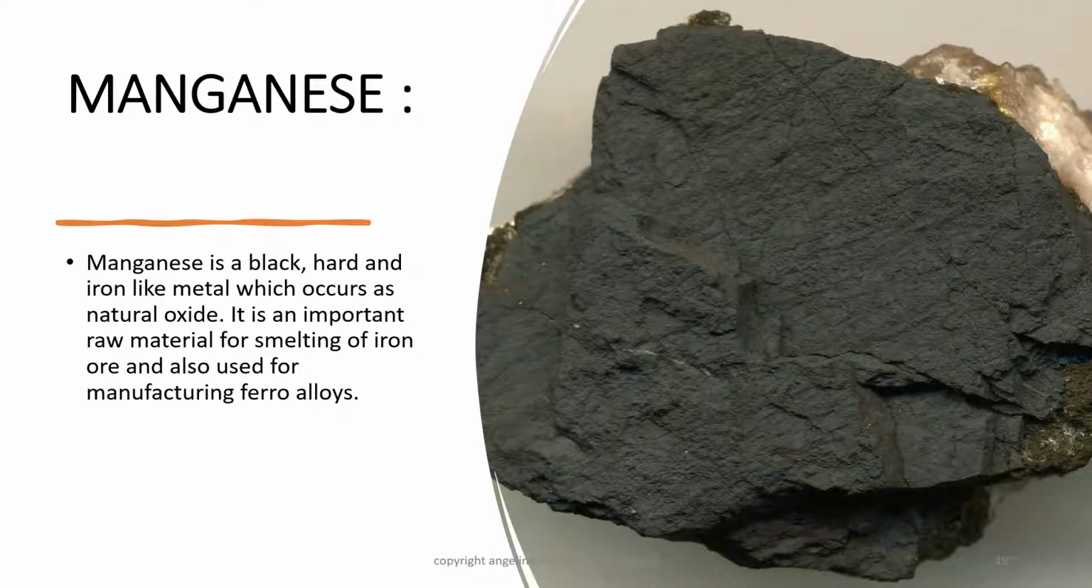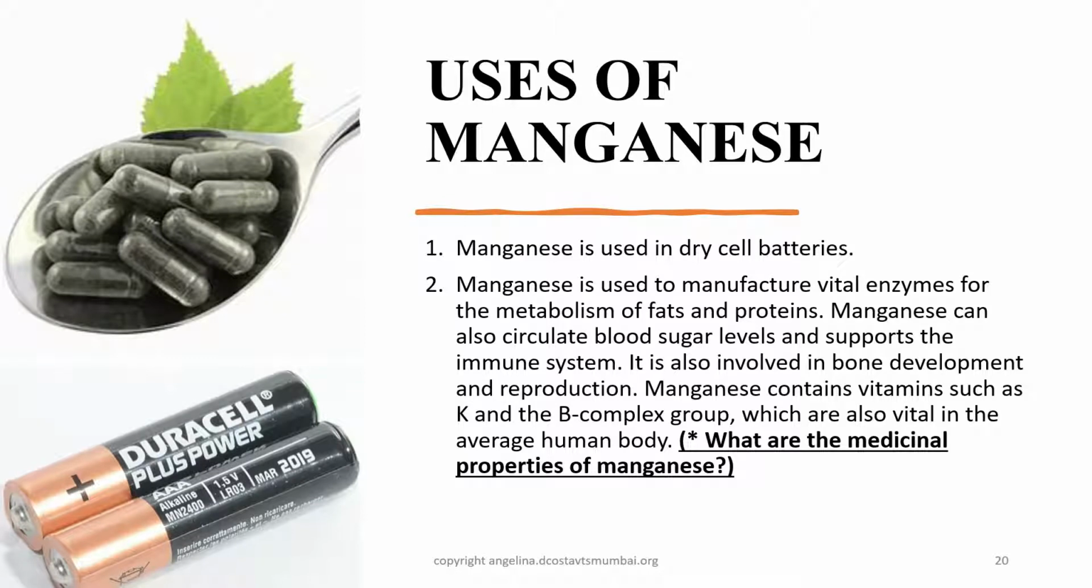We come to the next mineral, manganese. Manganese is a black, hard and iron-like metal which occurs as a natural oxide. It is important as a raw material for smelting of iron ore and also used for manufacturing ferroalloys. Let us see the many uses of manganese.